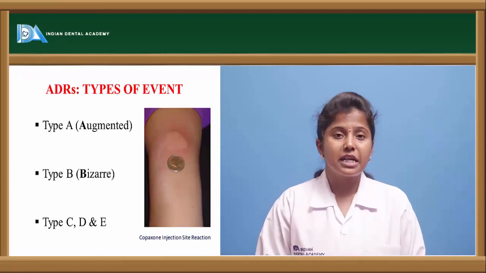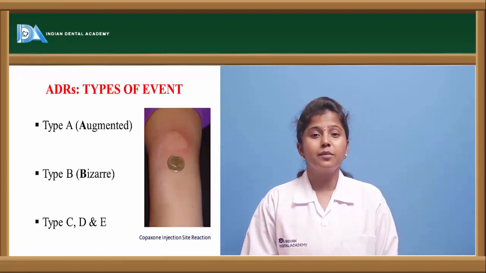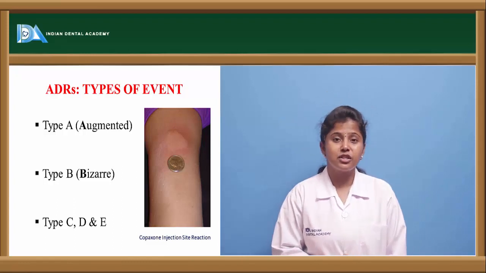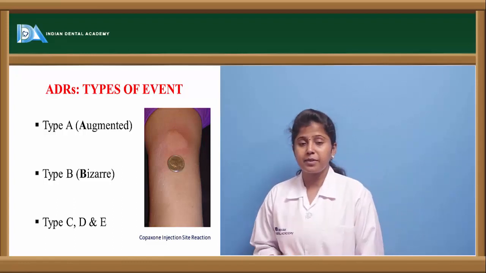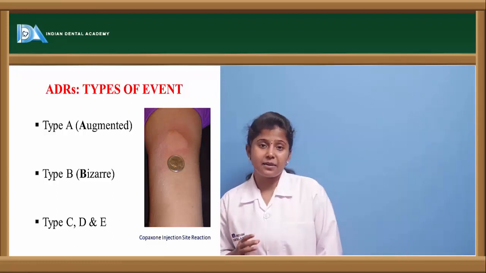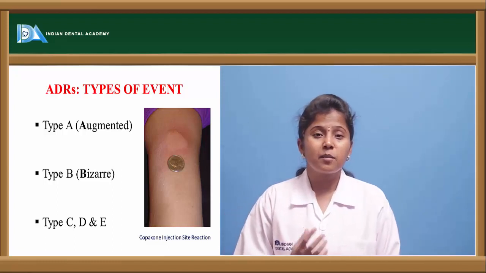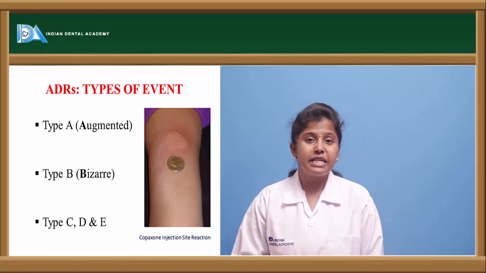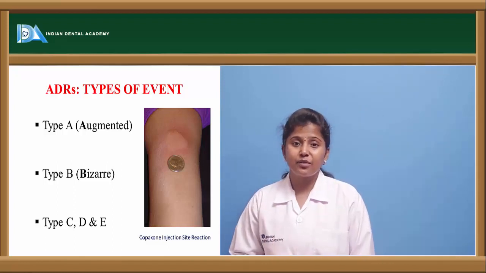Let us see adverse drug reactions based on type. Based on type, these adverse drug reactions are classified into 5 types: Type A, Type B, Type C, Type D and Type E. Type A and Type B are most commonly seen, and Types C, D and E are very rare.